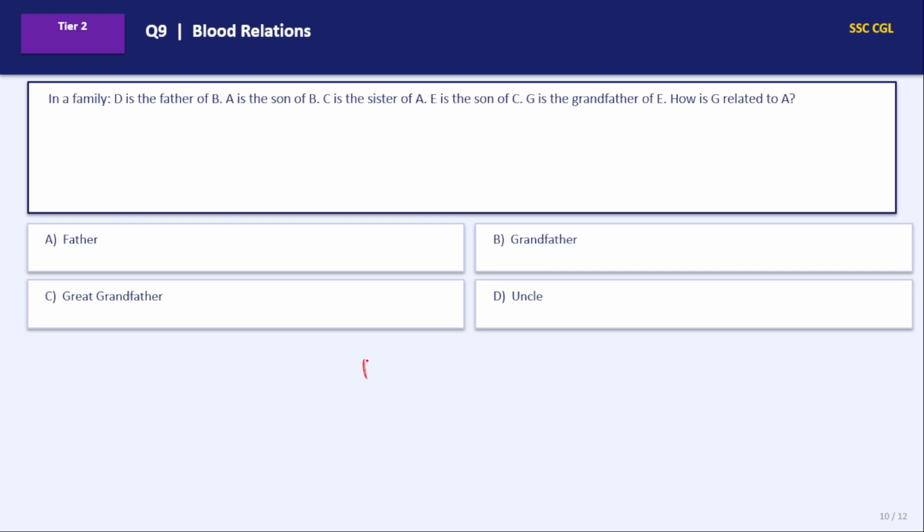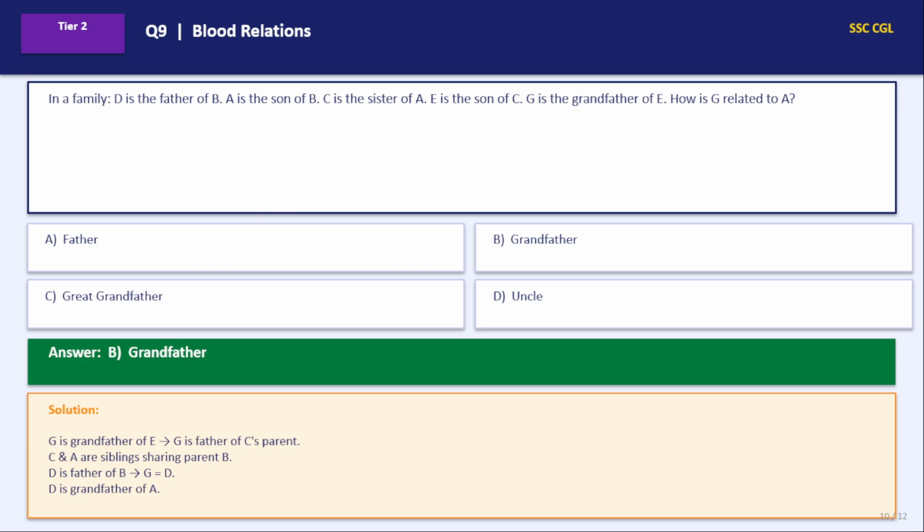D is father of B, D will be male. A is male, son of B. C is sister of A. E is son of C, male. G is grandfather of E. This will be G, male, grandfather of E. How is G related to A? G will be father of A. G will be father.